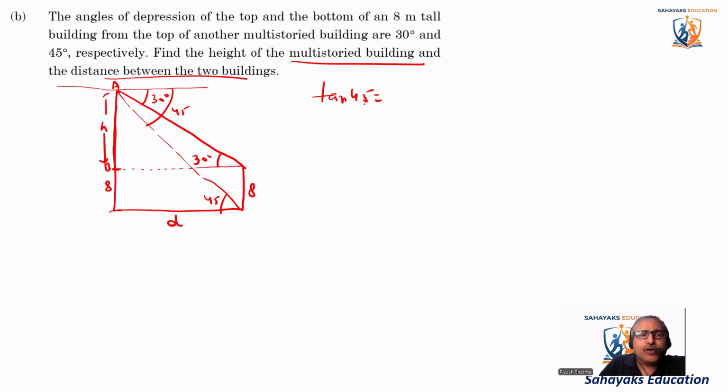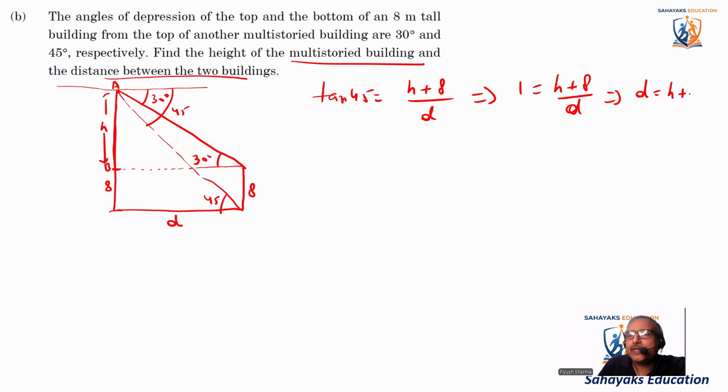So tan 45 is equal to H plus 8, the height of the building, divided by D. Tan 45, the value is 1. So it implies that 1 is equal to H plus 8 divided by D, or that implies that D is equal to H plus 8. This is the first thing.